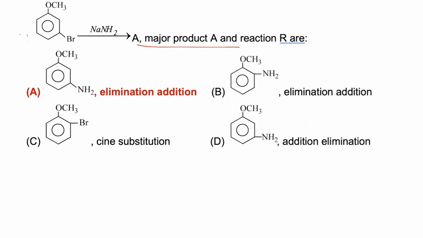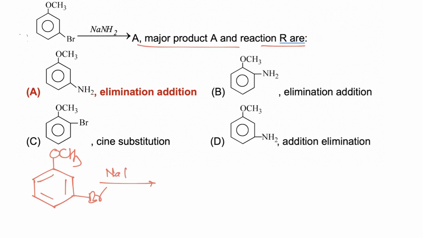In this question we have to find the major product of the reaction and the type of mechanism. So bromo methoxybenzene is taken. Now Br is the leaving group and NaNH2 is a very strong base. In fact, it can abstract hydrogen from a carbon-hydrogen bond.